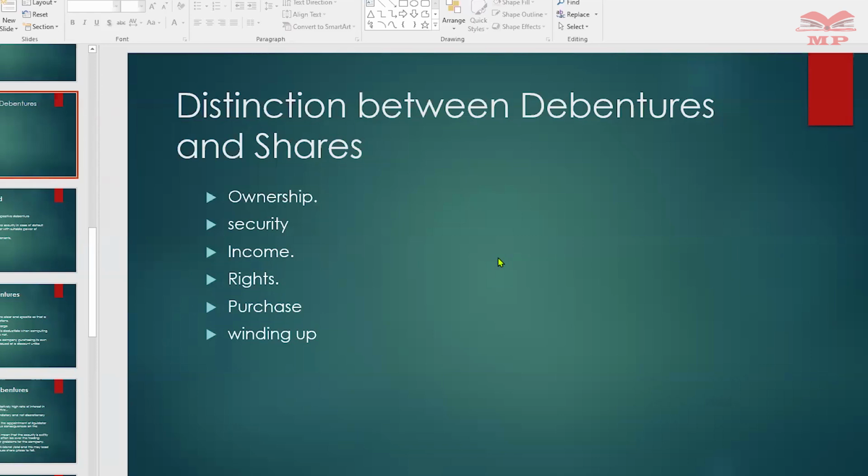In terms of security, a share is ownership usually non-repayable during the lifetime of the company, but a debenture, being a creditor, will be repaid during the lifetime of the company. You see, the debt has to be paid whether or not the company is a going concern.